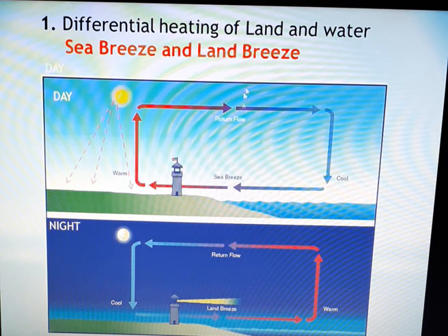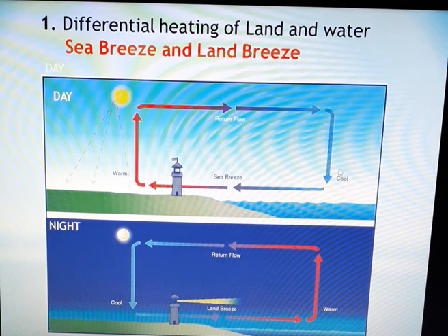Let me explain it one more time. The earth surface, the land especially, is heated up at faster rate as compared to water. So as the land is heated up, the air above it is also heated up. The warm air rises up, creating low pressure area. The air above the sea is comparatively cold.